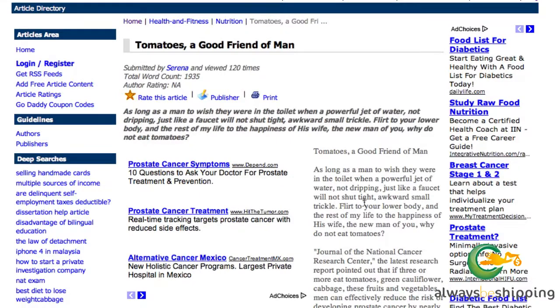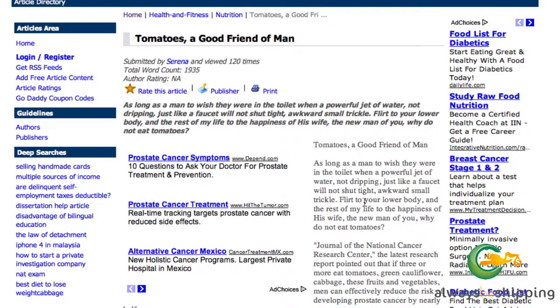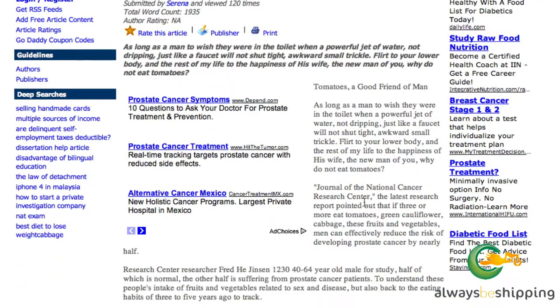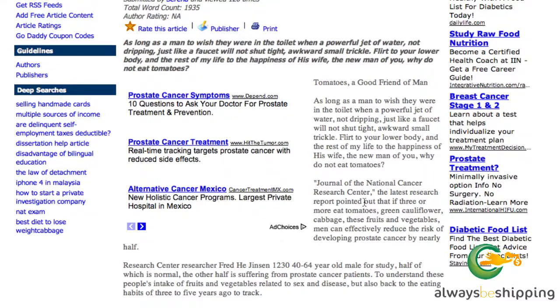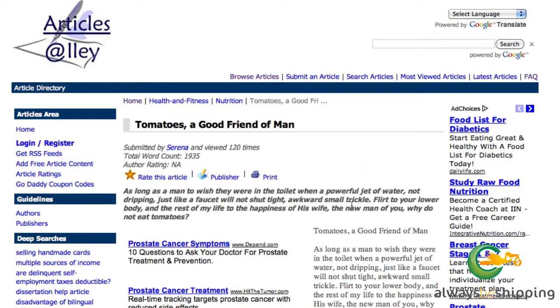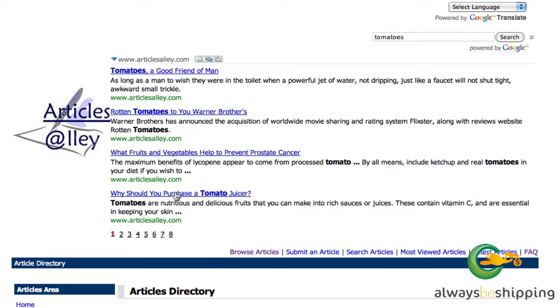Alright, so this is a really good example of some of the low quality content that can be found at these kinds of sites. And this is why we are checking our articles before we decide to repost them. This one is out because that first paragraph makes absolutely no sense, at least to me. So let's carry on and continue to look for something that would actually work. That looks like a piece of spun content. So they were subbing in synonyms for words, and as they do that, it tends to not make any sense in the end. Should you purchase a tomato juicer?